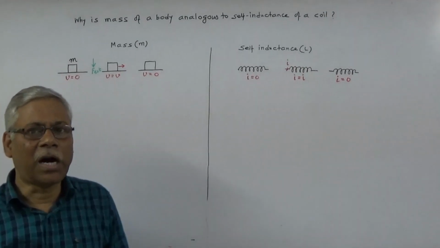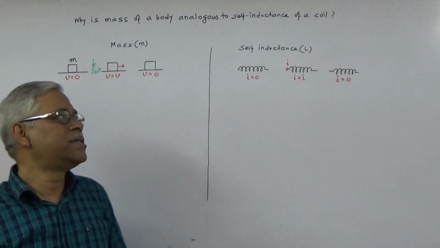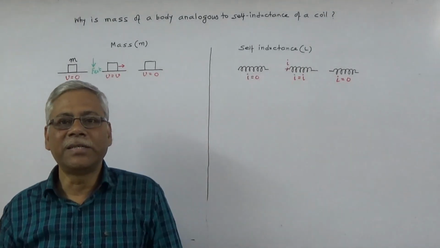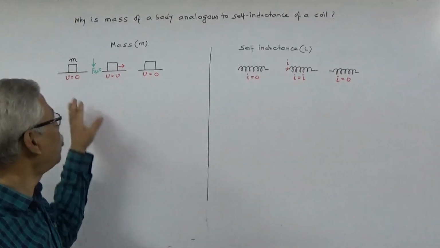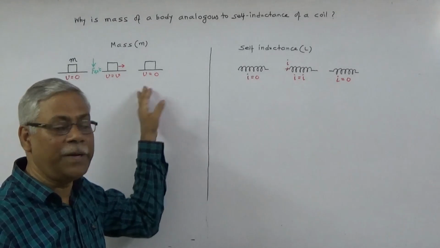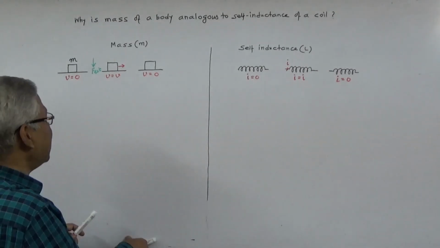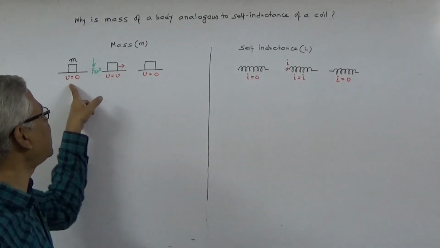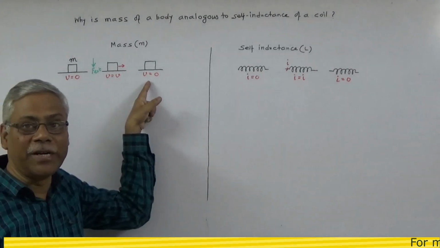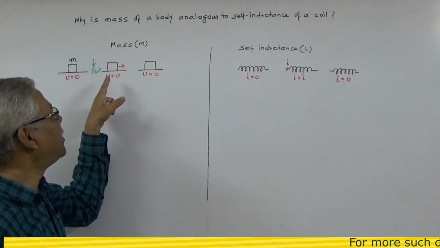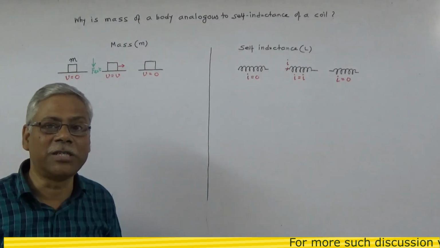In this lecture, I'll discuss why self-inductance of a coil is said to be analogous to the mass of a body. I have shown three different states of a body. The mass of the body is M. In the first state, the body is at rest. Then finally also the body is at rest. In between, the body is moving with velocity v.